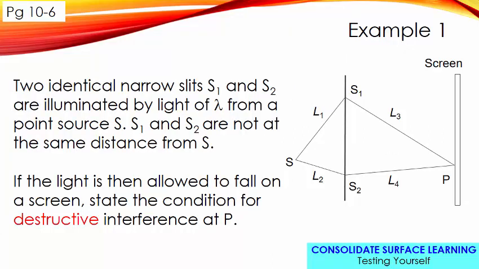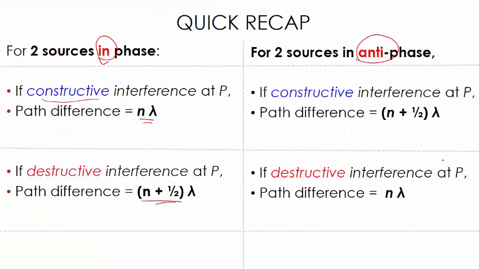Now let's look at example 1. We have two narrow slits S1, S2, right? And they are not the same distance from the point S, so L1, L2 are not equal. If the light is allowed to fall on the screen, state the condition for destructive interference at P. So we want a destructive interference at P. If we look at the table earlier, which one would we use?